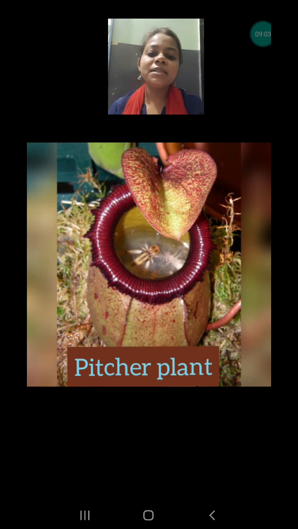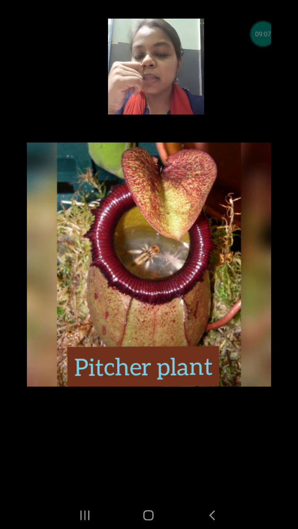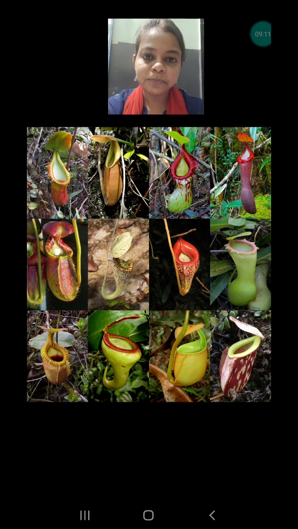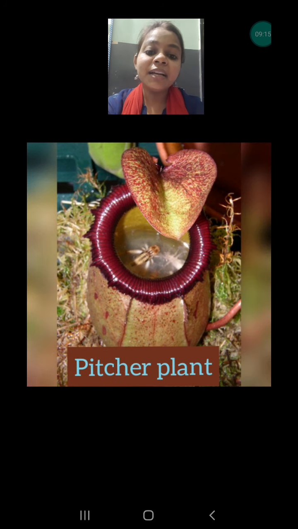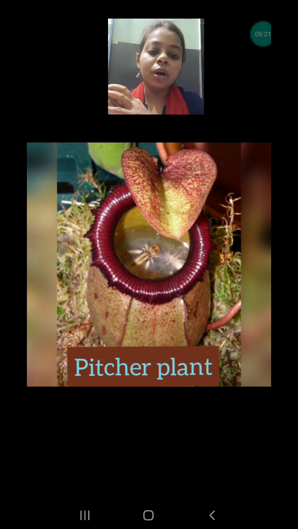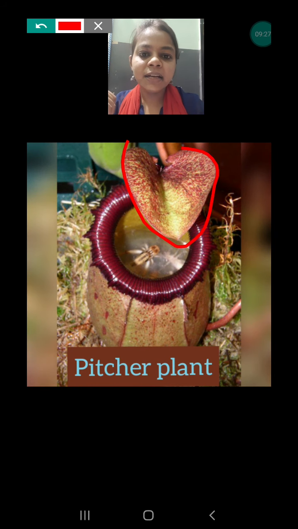Understood? Next example is the pitcher plant. As you can see, there are different shapes and sizes of pitcher plants. They are a variety of pitcher plants, but every pitcher plant has nectar inside, and due to the pot-like structure, they are called pitcher plants. They have a lid, you can see, and it is closed whenever the insect is trapped inside.